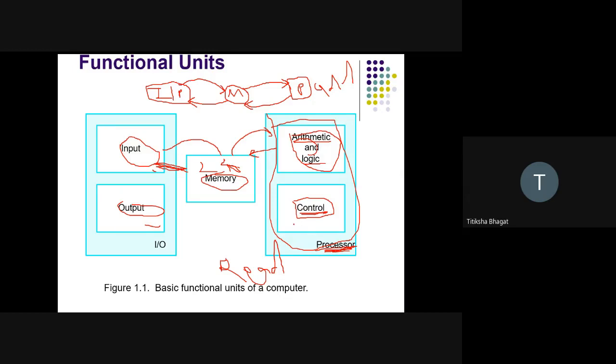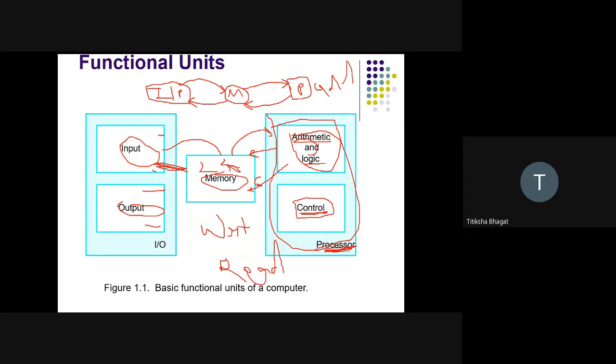If I'm storing the data 6 in the memory, the control unit will notify all the units to stop whatever they are doing right now, because the processor is performing the write operation.